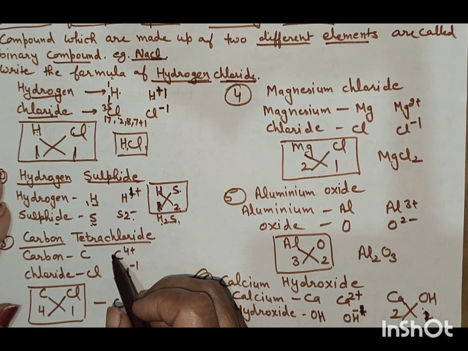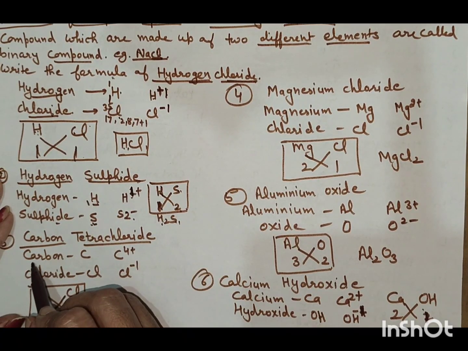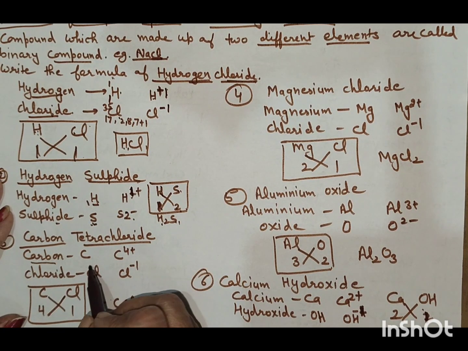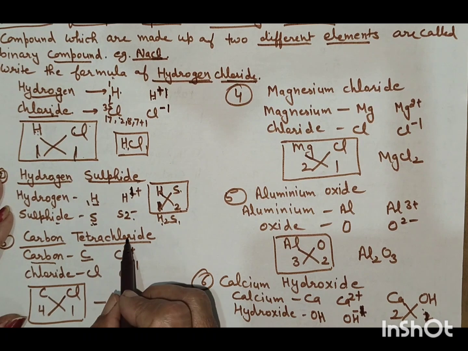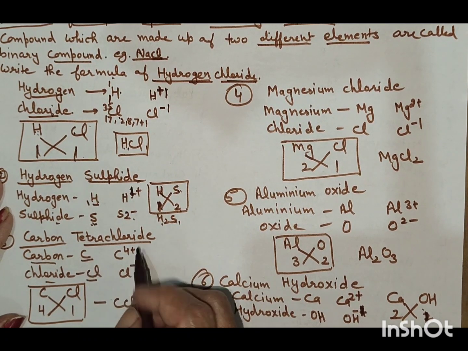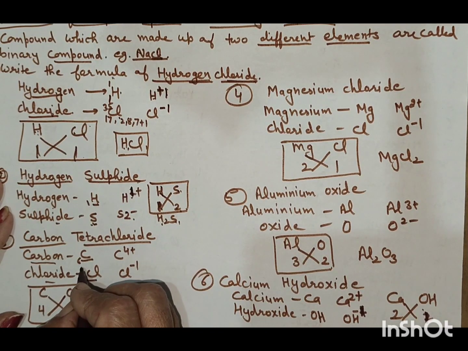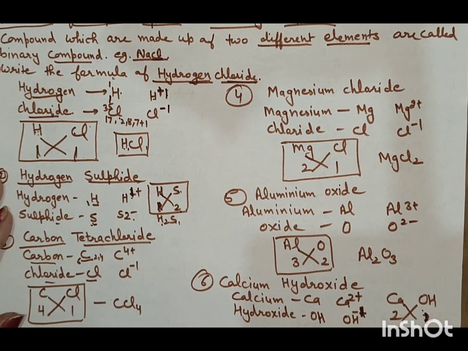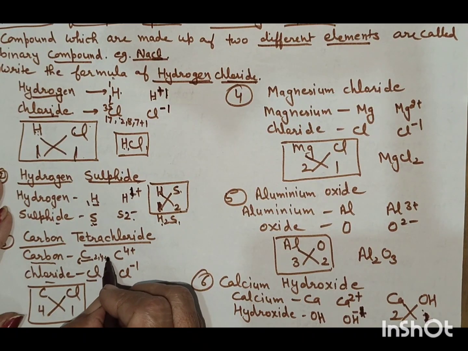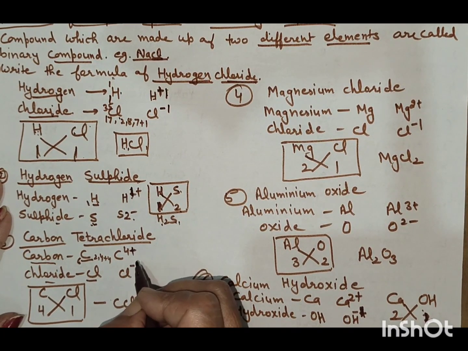Now we will take the example of carbon tetrachloride. First write down the element names, carbon and chloride, then the symbols C and Cl. Carbon's valency is 4 because its atomic number is 6 and its electronic configuration is 2, 4. It needs 4 electrons to complete its octet, so its valency is 4.